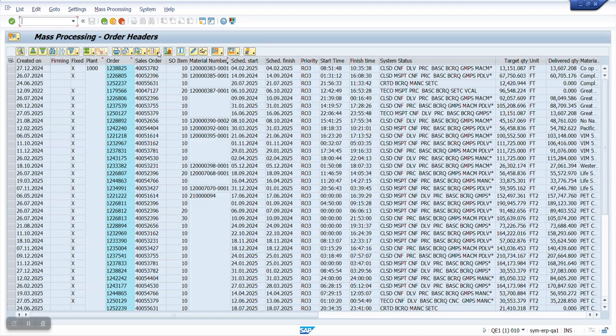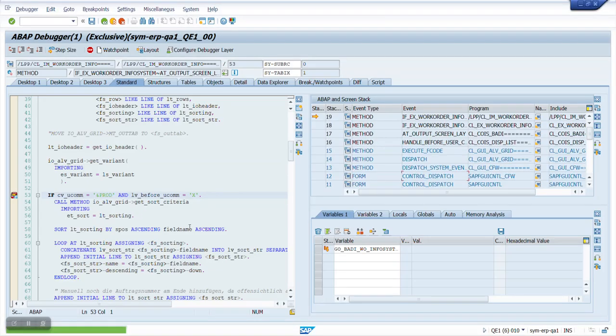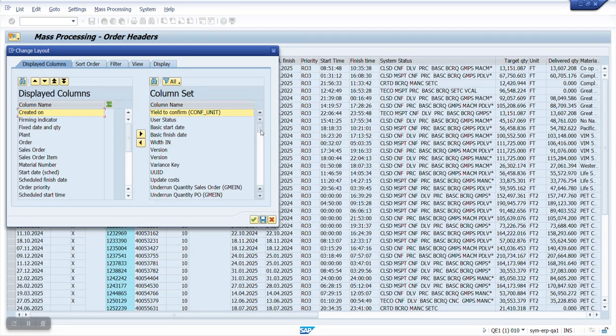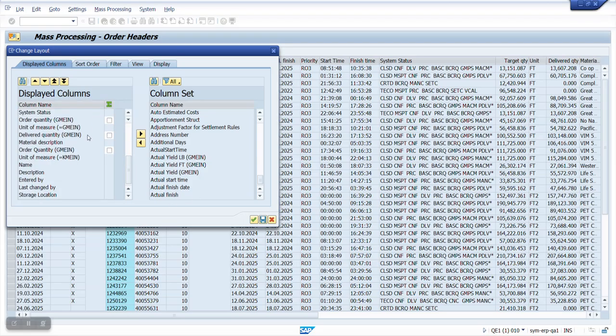Now if we go to the layout, oh, my functional already added it in here. So it should be somewhere here. Oh, it's still here. Usage.